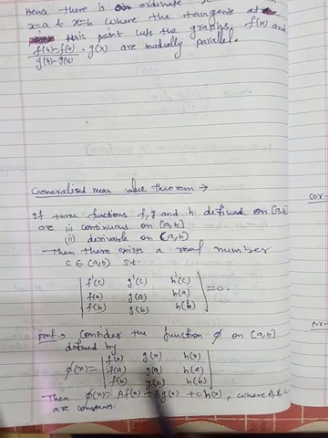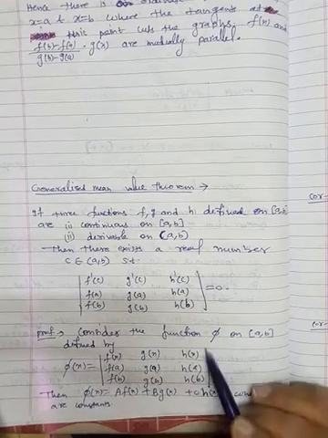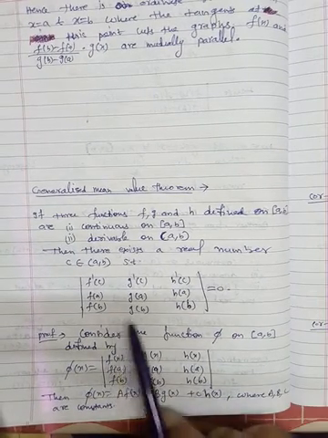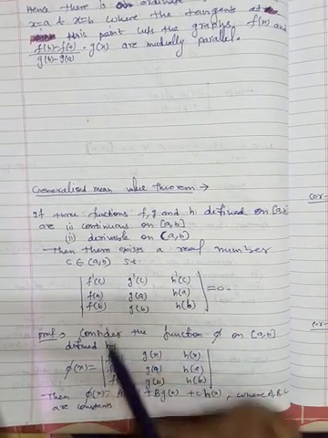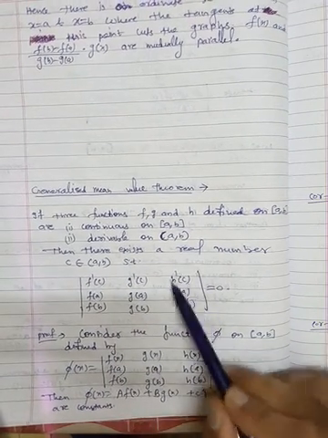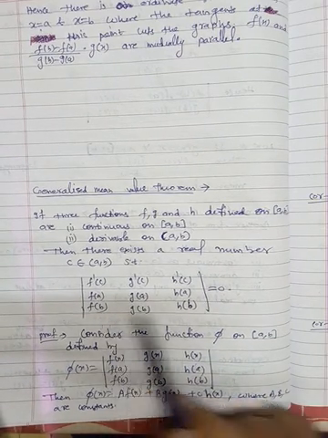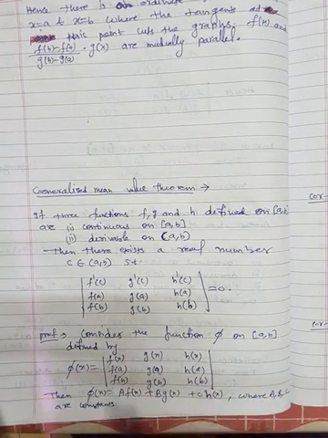So that's why consider the function phi on [a, b] defined by this determinant, where f dash c is replaced by f(x), g dash c is replaced by g(x) and h dash c is replaced by h(x). Second row is as it is, third row is as it is. So this is our choice.